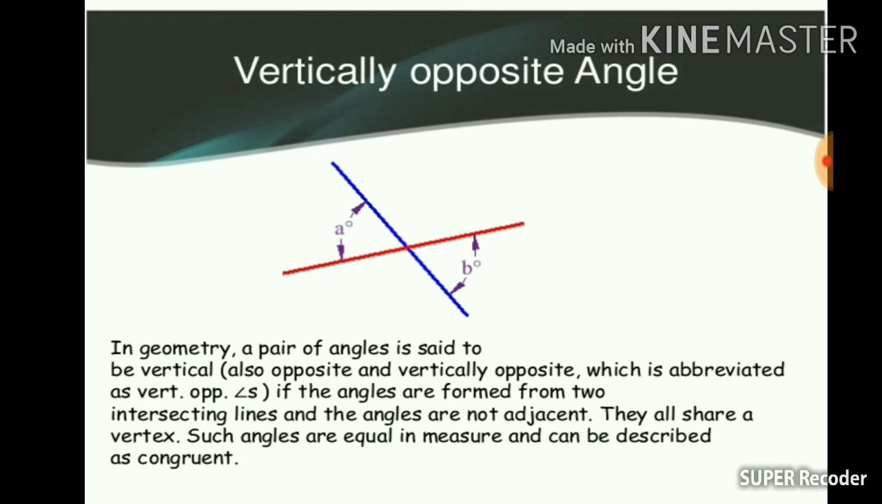Vertically opposite angles. Which are the vertically opposite angles? As you can see in this particular figure, this line is intersecting this particular line. So angle A is vertically opposite to angle B, and even this angle is vertically opposite to this angle.